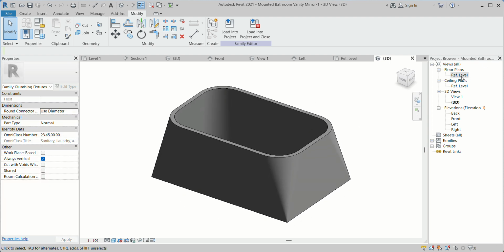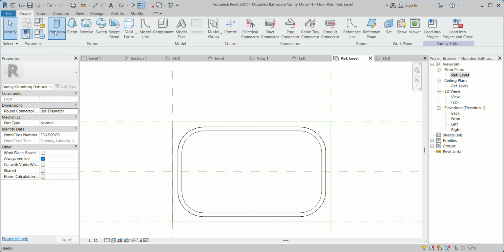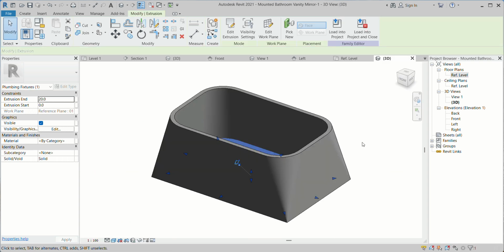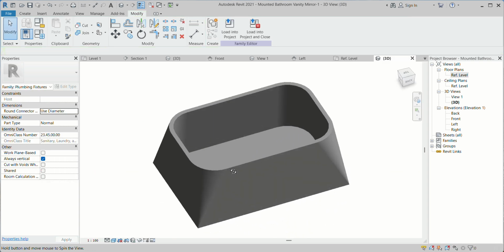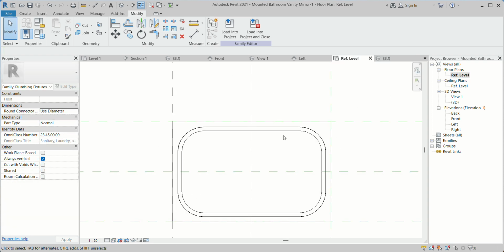Now I can go back to my reference. Here I can choose my extrusion. So for the extrusion plan, I can get this boundary and put it 20, and go back to here. So now it's almost closed. Again, I can go back to here.